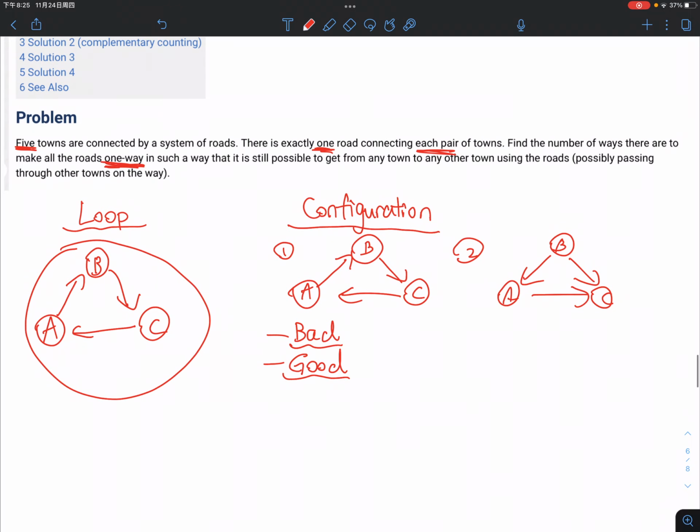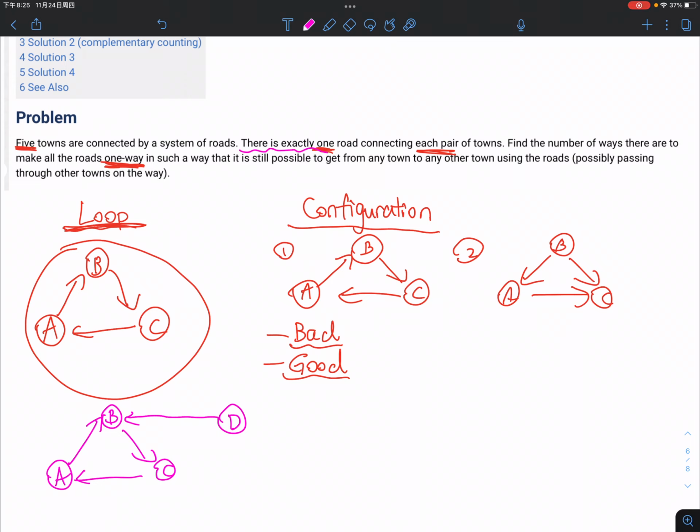And for loop, I want to point something out. Let's say there are 3 towns, A, B, and C, and they are in a loop. If there's another town called D, and D says, "Oh, I really want to join this loop. I want to be their friends," so D chooses to have its road pointing towards B. In the question, what does it say?